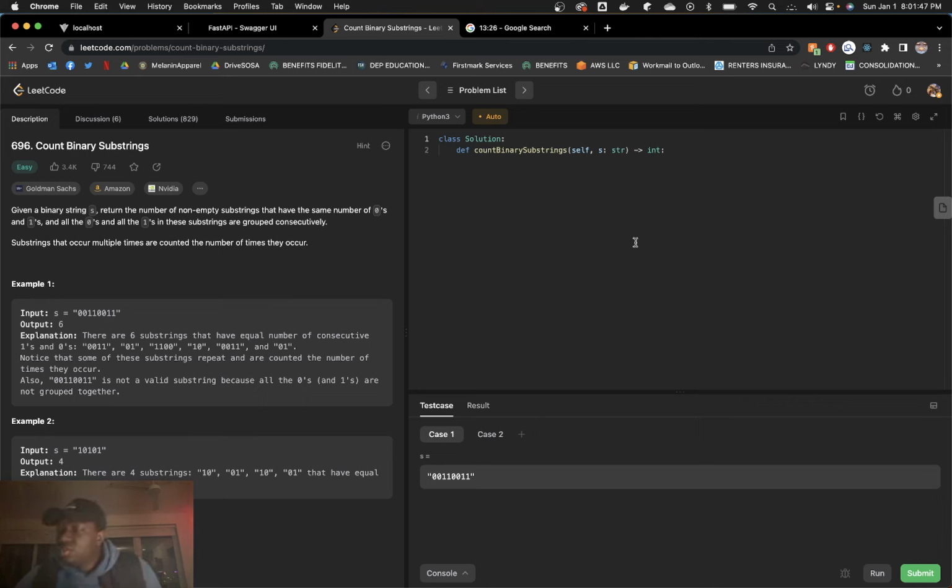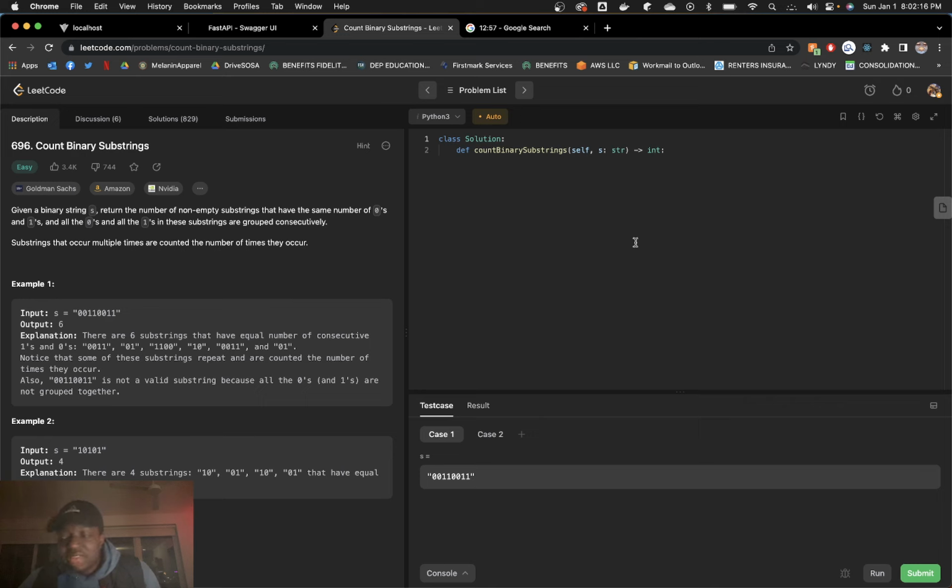So if our count of 0 is 1 and our prev points to 0, cool. If our count of 0 is 2 and our prev points to 0, cool. If our count of 0 is greater than the count of 1s and our prev is not equal to it, that's fine. Just increment that. And our prev is a 1, it's the same, right? We updated prev because it's now different, but it's still less than the count of zeros. Cool.